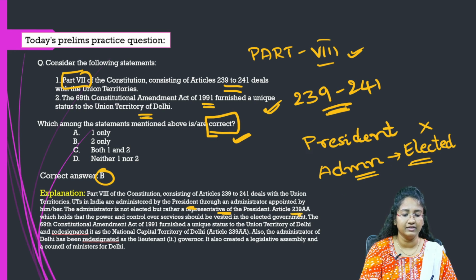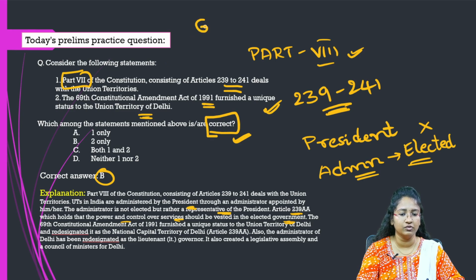And Article 239AA holds that the power and control over services should be vested in the elected government. So whatever elected government we have in the Union Territory, that government should hold the power and control over the services. We'll discuss in detail this article and the ordinance in this video. For now, remember these details about Article 239AA and the 69th Constitutional Amendment Act of 1991. Do remember the article number and the year.